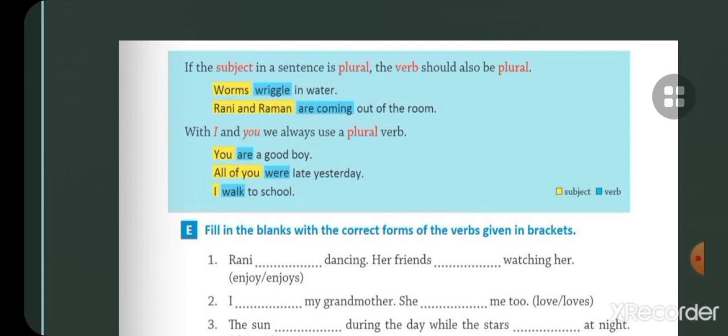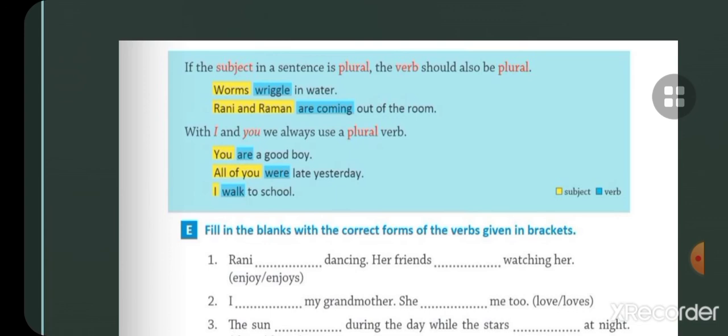With I and you, always use a plural verb. You know that you are a good boy. We can't write you is a good boy. You are a good boy. With you we use a plural verb. All of you were late yesterday. What is a plural verb? I walked to school. We will not write I walks to school. We always write I walk to school. Walk is a plural verb.